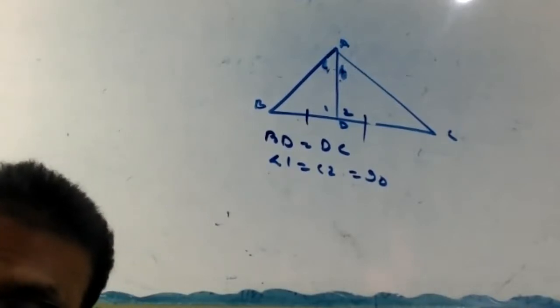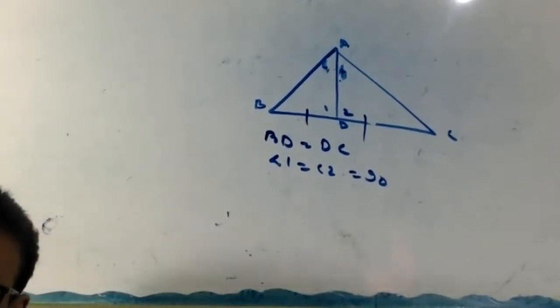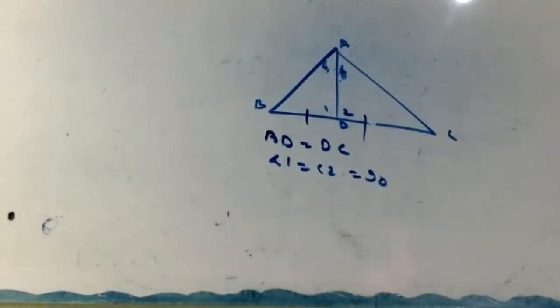Okay, finish now. Oh, again. Okay, Vidya, listen. Look here, Vidya. In triangle ADB, first of all, you have to specify what is given here. BD equal to DC, right? BD equal to DC, given. Then angle 1 equal to angle 2, 90 degrees, given. Agree or not? Vidya, okay? BD equal to DC, given, and 1 equal to 2, 90 degrees.